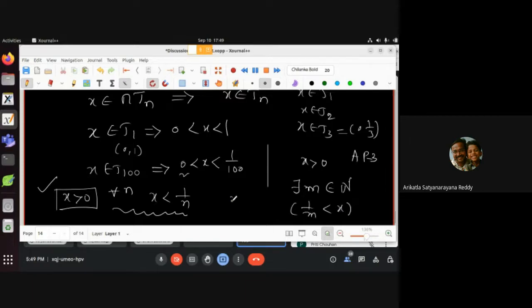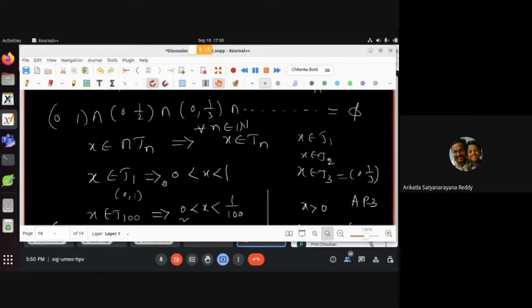So now x J_m पे होगा नहीं होगा? J_m क्या है? 0, 1 by m. But 1 by m is less than x, right? So x is outside (0, 1 by m), so it is not in one of the sets. So then how can it be in the intersection? So ये गलत है. Okay.